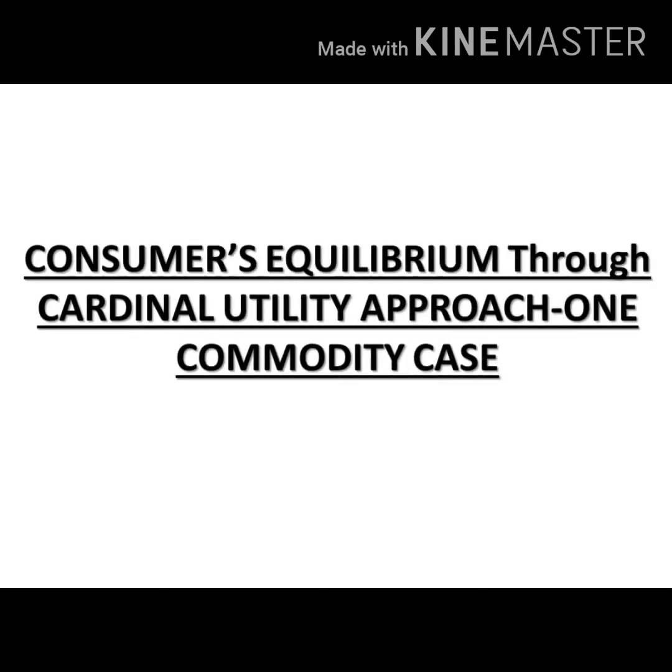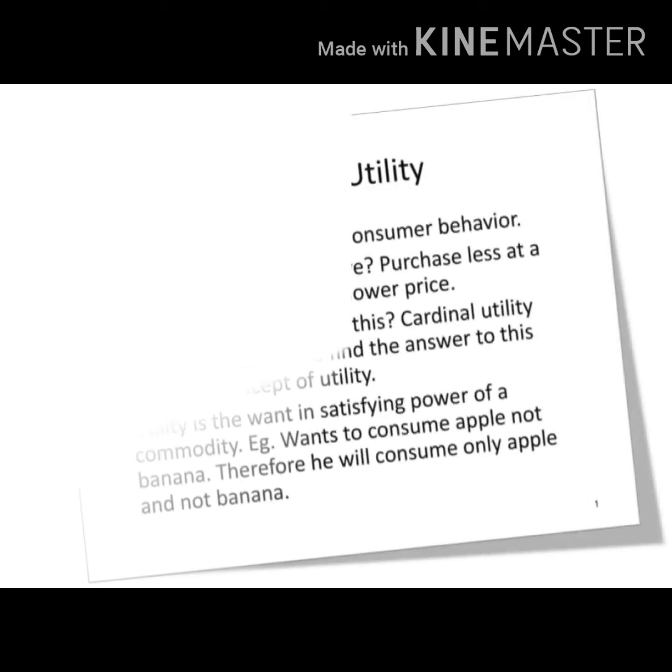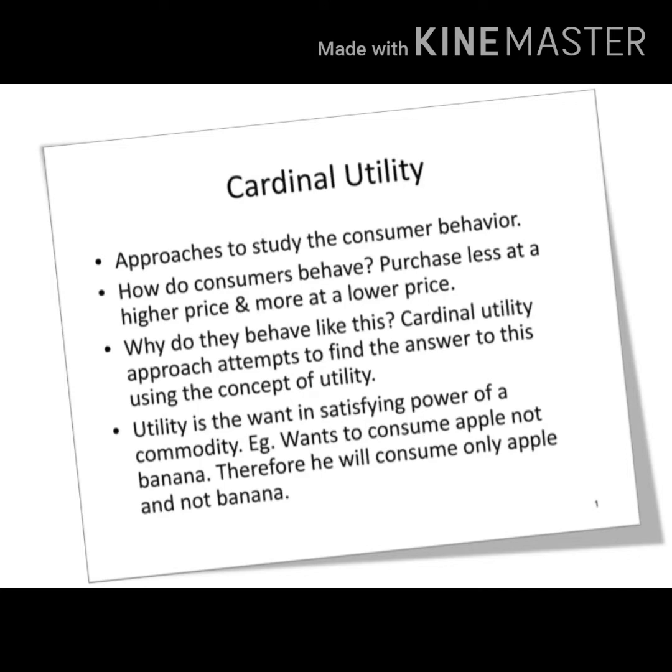equilibrium. That is, we said in our assumptions that the consumer is a rational person who is trying to maximize his satisfaction. Now this point where the consumer reaches, that is where his satisfaction is maximized, is in economic terms known as equilibrium of a consumer. Right? So now we are going to find out how the consumer attains equilibrium when he is consuming only one commodity.